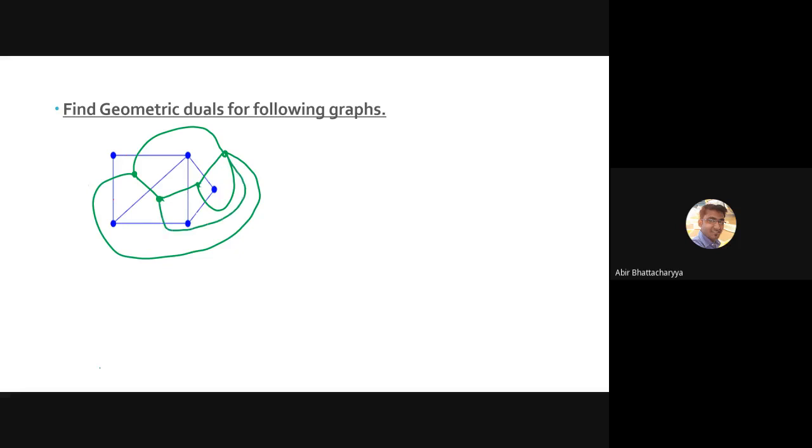All right. Now if I make the isomorphism, what will happen now? Four vertices, which are v1, v2, v3, and v4. V1 and v2 are actually parallel edges.